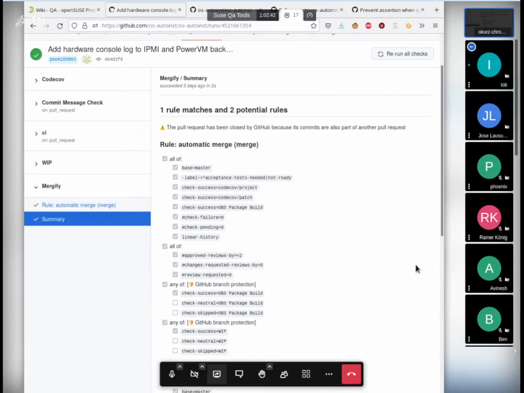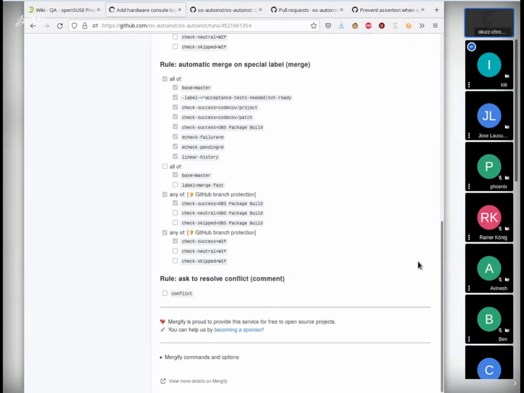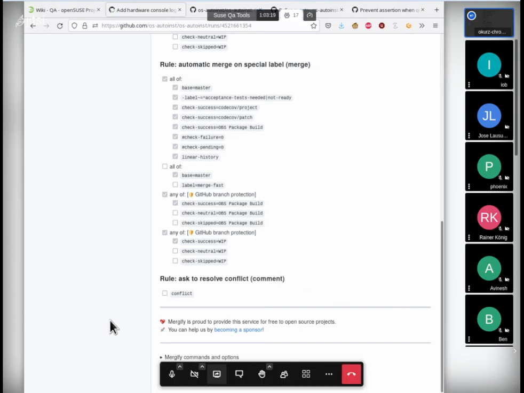The last one with the conflict. GitHub doesn't merge if there's a conflict anyway, right? In GitHub, if you scroll to the bottom of a pull request, it would tell you the conflicting files. But I think so far there's still no notification about that, so you wouldn't get any email or something like that. Yeah, but the merge can happen if there is a conflict anyway. That's correct. But this is not about merging. This is basically just to make that explicit by writing a comment on the pull request. So Mergify can do more than merging. Okay.